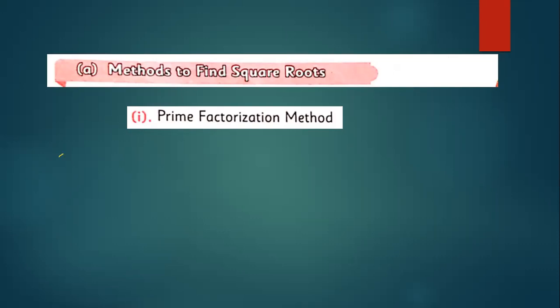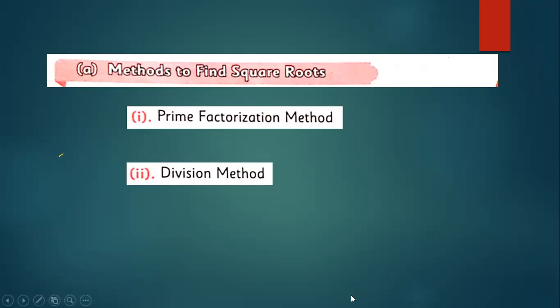Okay, the first one is the prime factorization method, and the second one is the division method. There are how many methods for finding the square root? Two. Prime factorization method and division method.